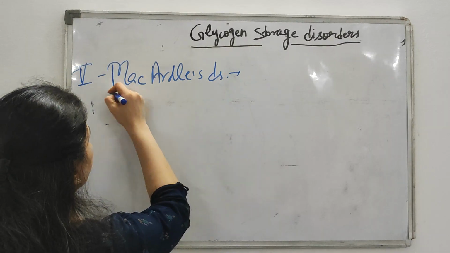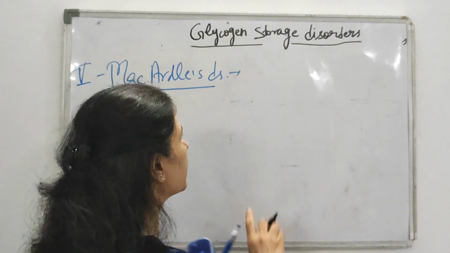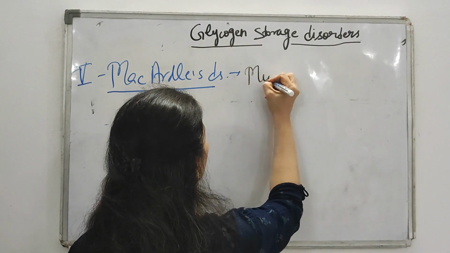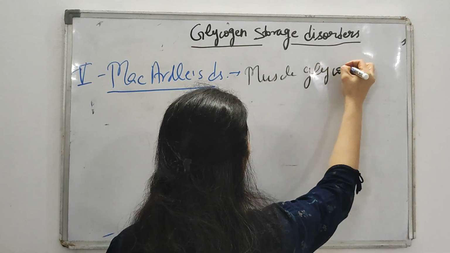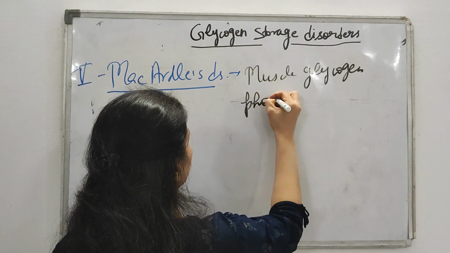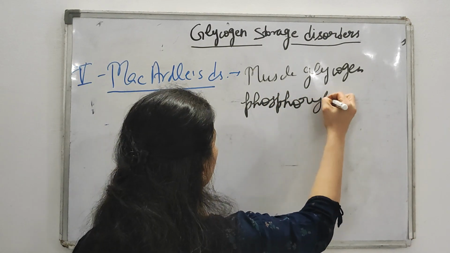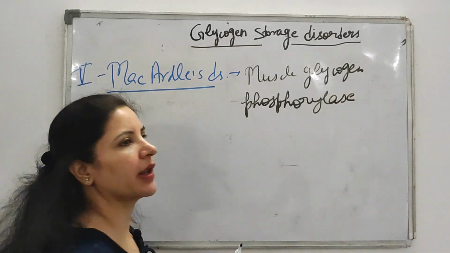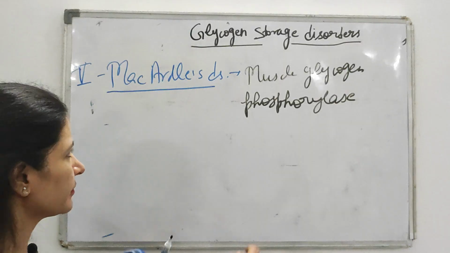Which enzyme is deficient in McArdle's? M stands for muscle. That is muscle glycogen phosphorylase. So muscle glycogen phosphorylase is the enzyme which is deficient in McArdle's.